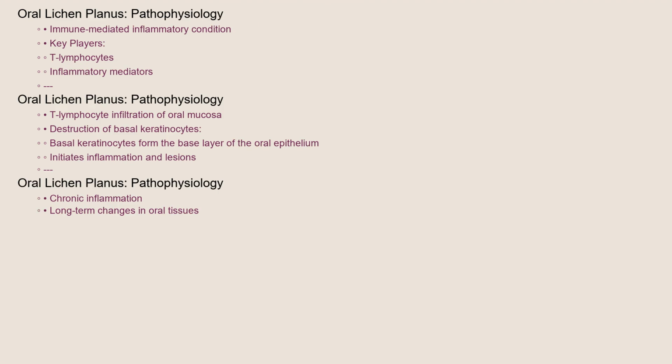The pathophysiology of oral lichen planus involves a complex interplay of immune cells and inflammatory mediators. T lymphocytes, a type of white blood cell, infiltrate the oral mucosa, leading to the destruction of basal keratinocytes, which are the cells that form the base layer of the oral epithelium. This immune response causes inflammation and the characteristic lesions associated with the condition. The chronic nature of the inflammation can lead to long-term changes in the oral tissues.